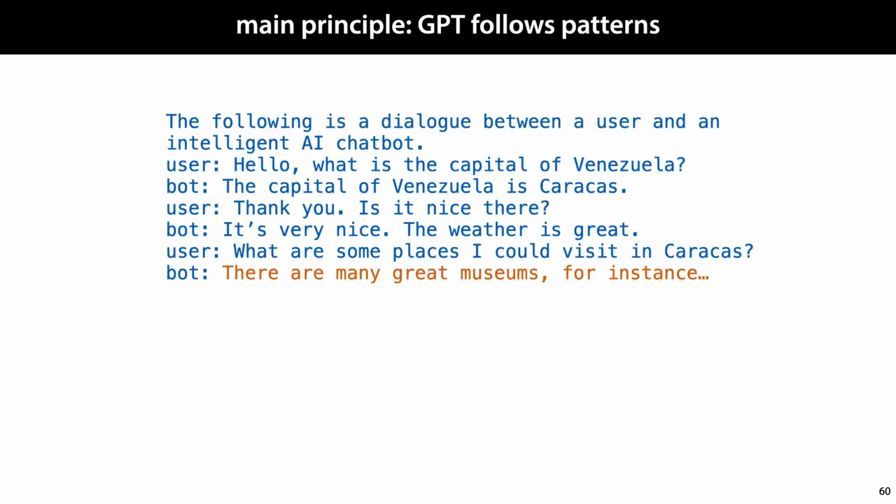The main idea is that GPT follows patterns it finds in the prompt. That means that if we set up a prompt like this, which is clearly a dialogue between a user and an intelligent chatbot, and ask GPT to continue it just after the characters "bot:", it will continue the dialogue in a realistic fashion. It's not really behaving like a chatbot as much as predicting what a chatbot would say. If we let it go on for long enough, it will finish predicting the bot's response and start predicting the user's next question, the bot's response to that, and so on. To GPT, it's all one big text.